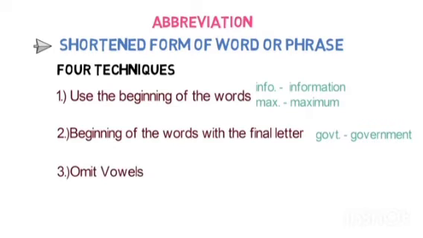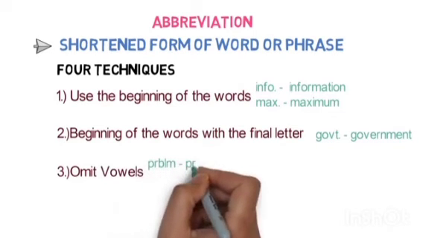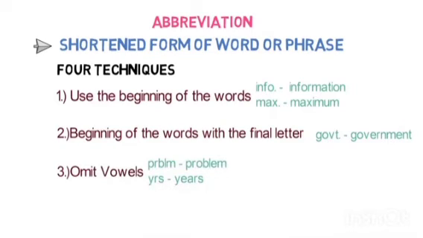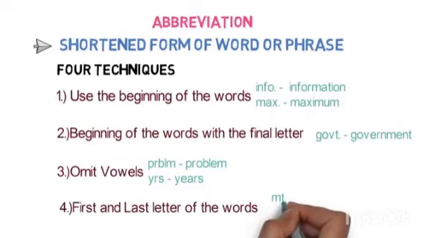Then omit vowels, this is the third technique, like PRBLM for problem, where we have omitted O and E. Years, we have omitted E and A. Then the fourth one is the first and the last letter of the word, like MT for mount, QT for quart.